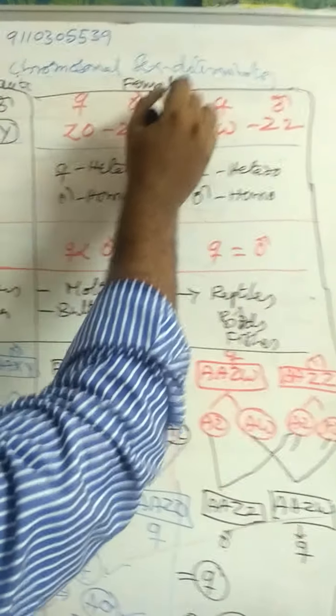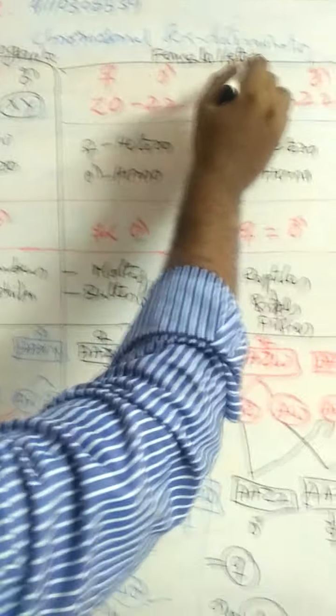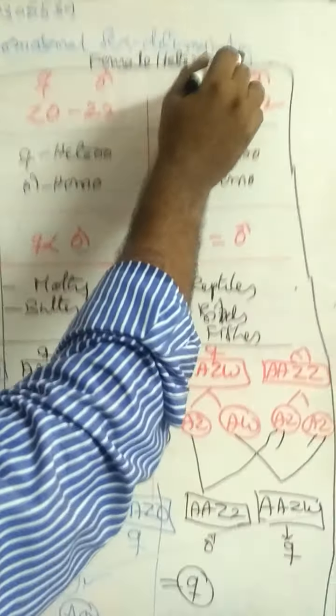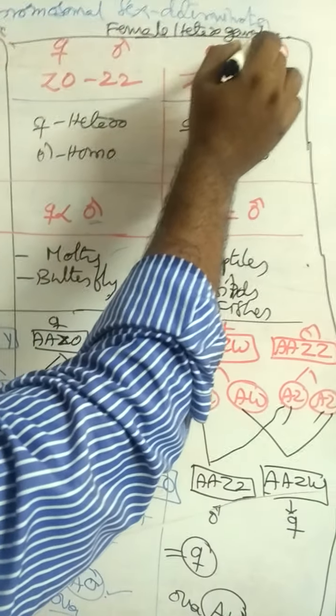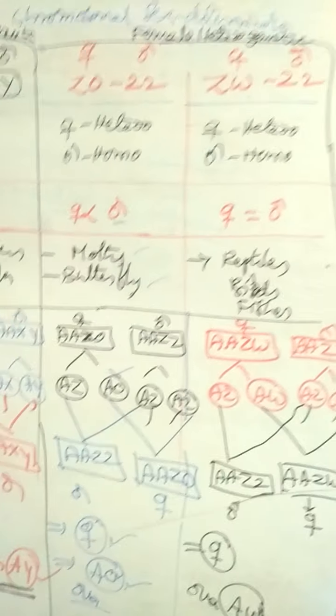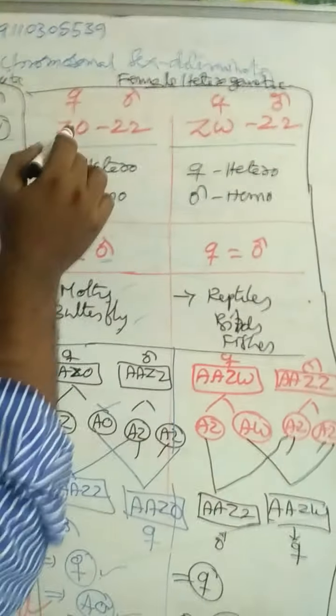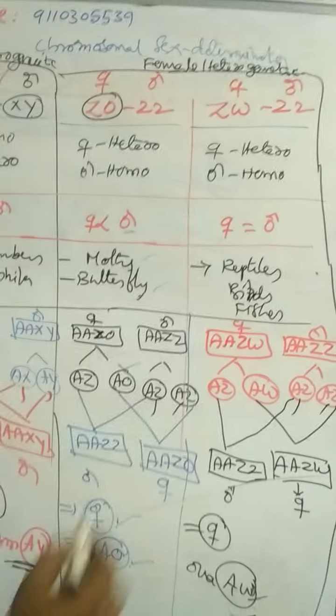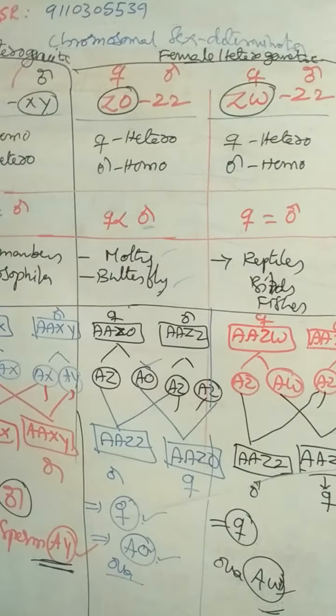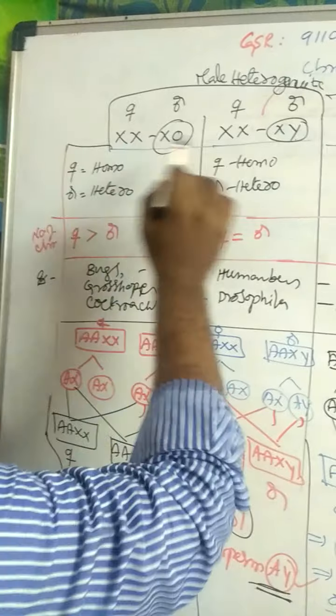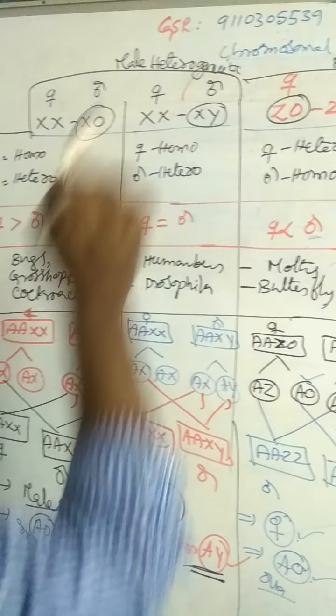Female heterogametic methods are ZO-ZZ and ZW-ZZ. Male heterogametic methods are XX-XO and XX-XY.